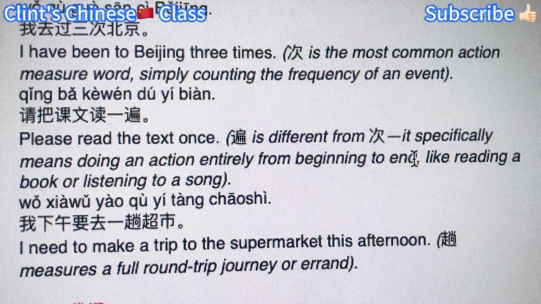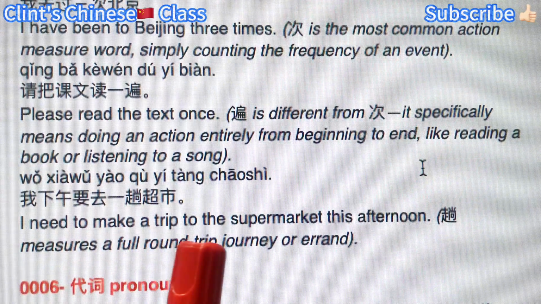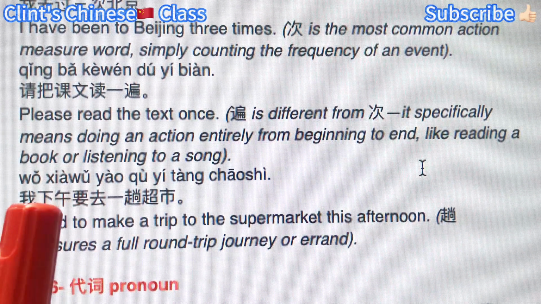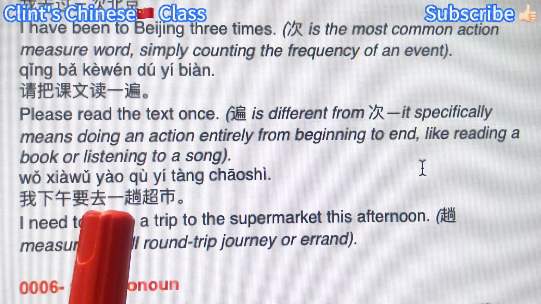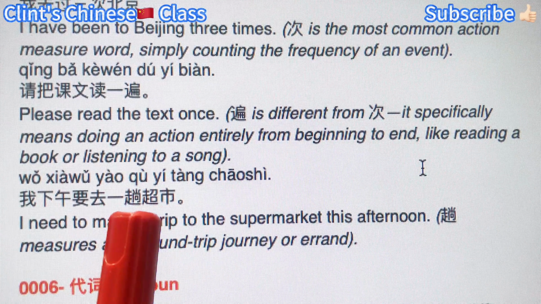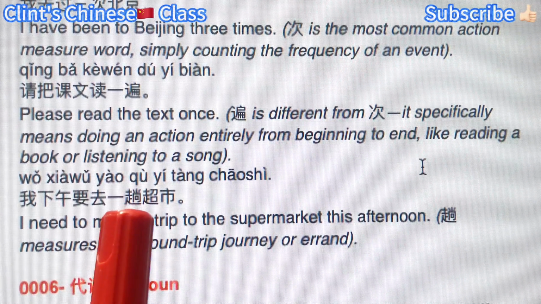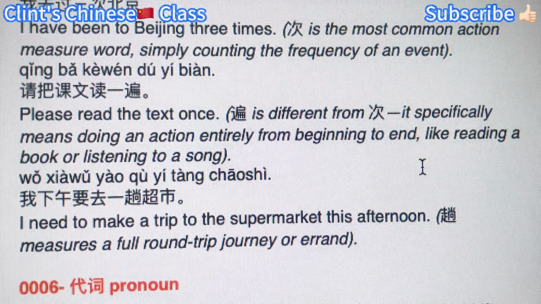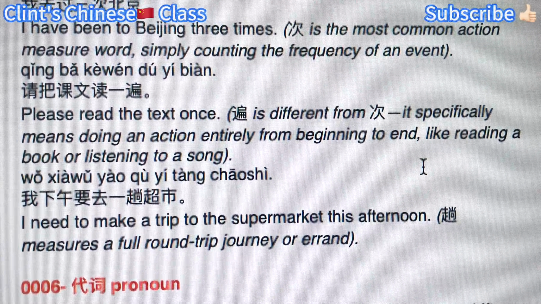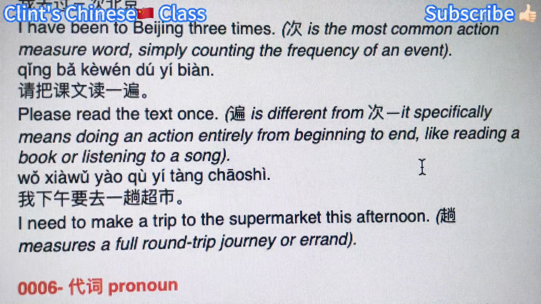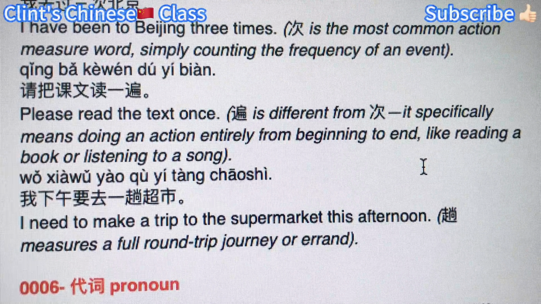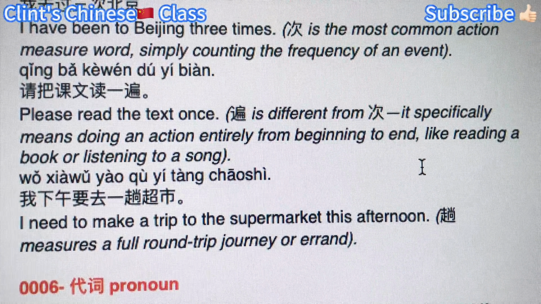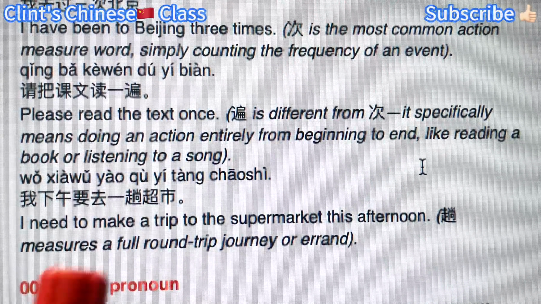And I need to make a trip to the supermarket this afternoon. 我下午要去一趟超市. So here the 趟 is the measure word for the action, meaning you go there and come back, for a round trip or errand. The things you need to do by going somewhere and coming back.